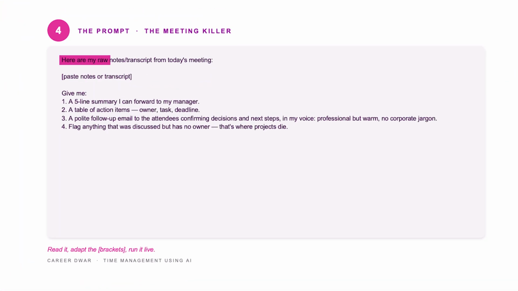But whatever things you have gathered in your mind, how about dumping that in AI and asking it to draft a proper structure which helps you draft those minutes of meeting and will not make it a meeting killer but make it a fruitful meeting. Let's do that. Okay, here are my raw notes, transcript from today's meeting.